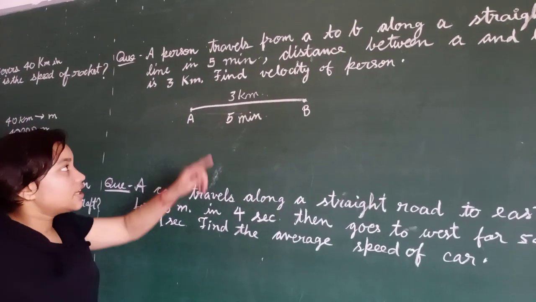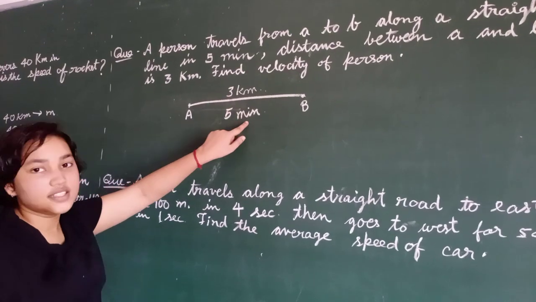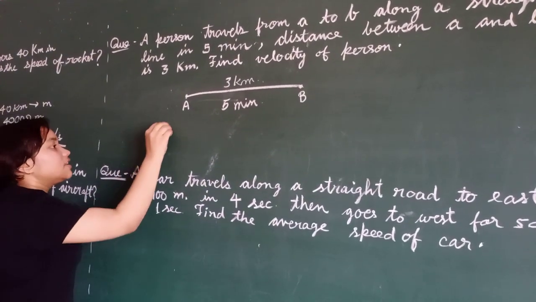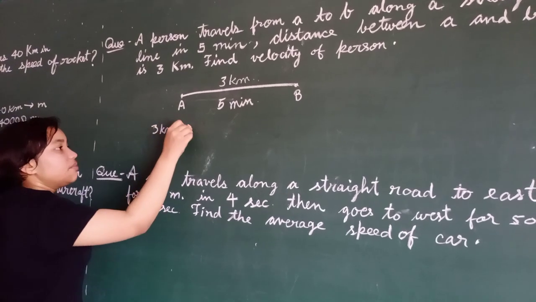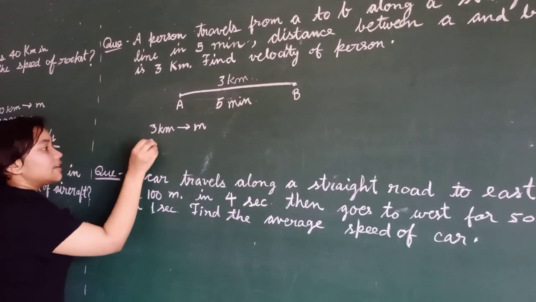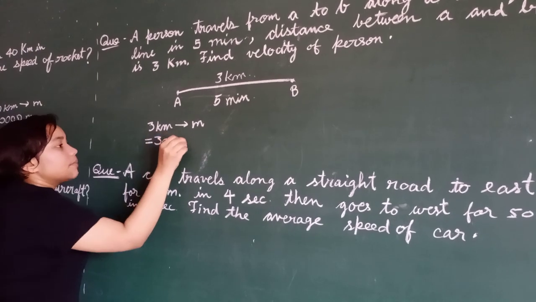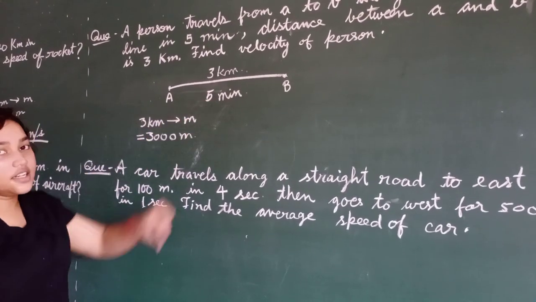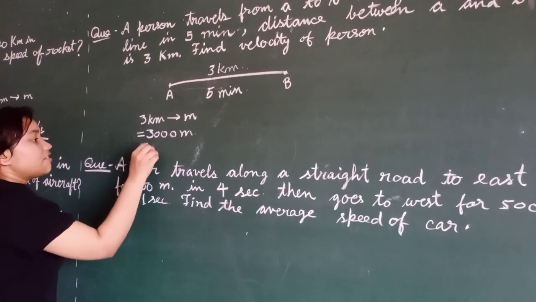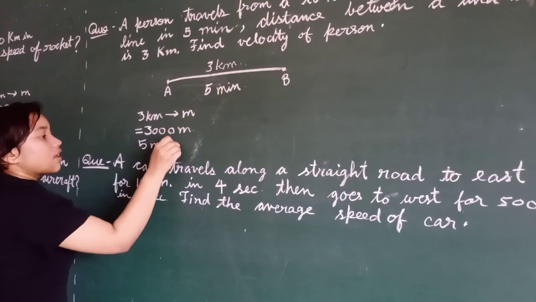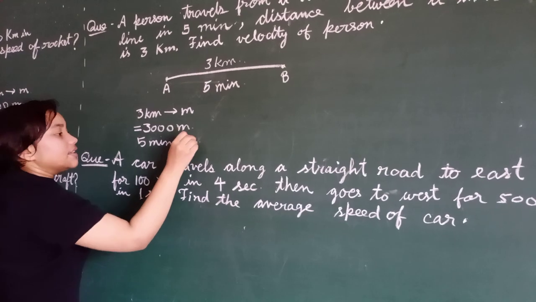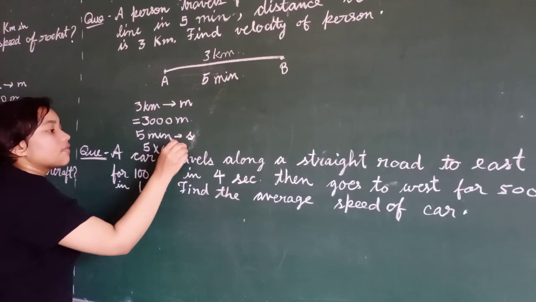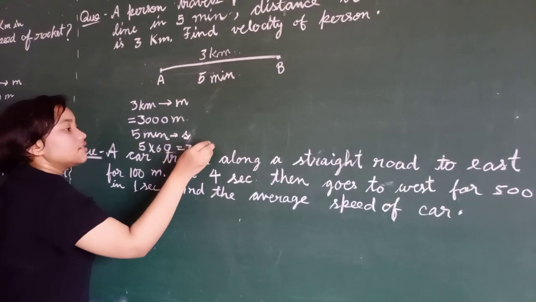First we will convert kilometers into meters and minutes into seconds. So 3 kilometers into meters, that is 3000 meters, and 5 minutes into seconds, that is 5 into 60, 300 seconds.